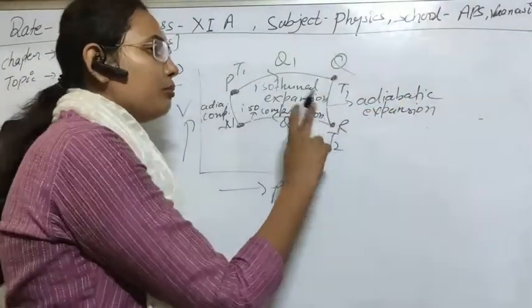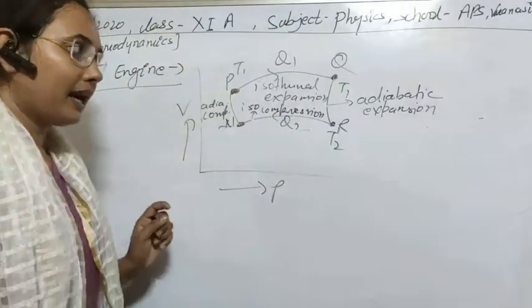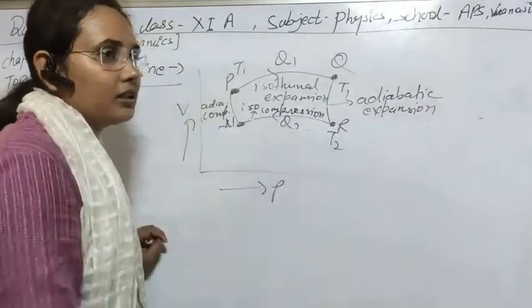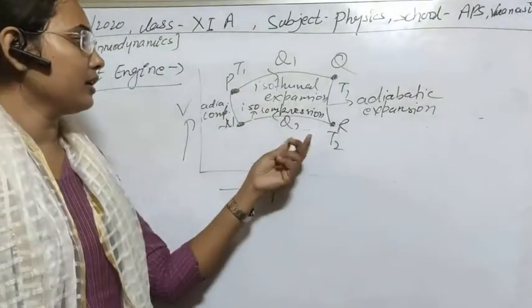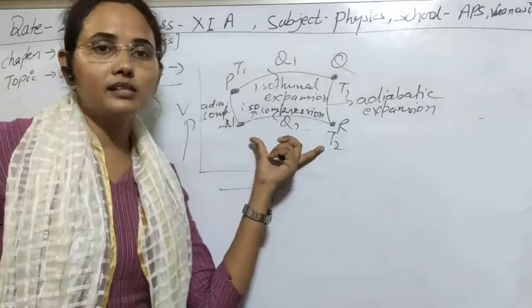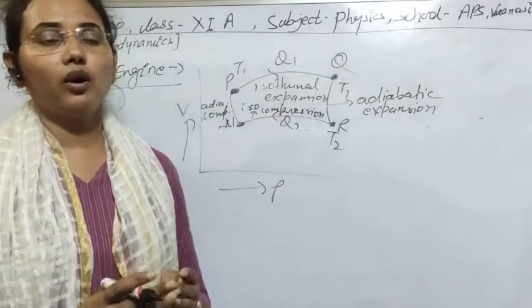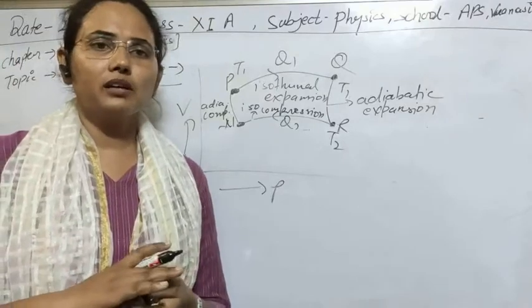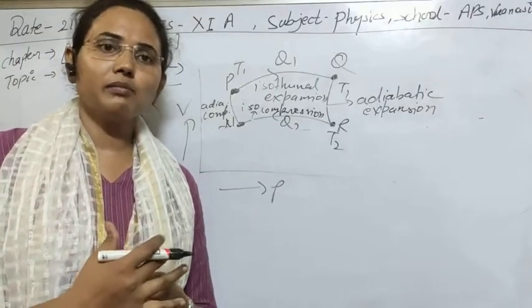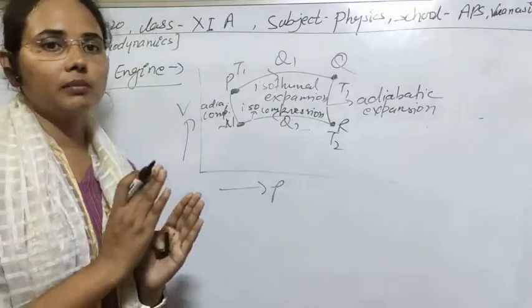Now again we have to put this working substance on the cold body or sink. During that process, if we put it on the cold body, there will not be any change in temperature, or simply you can say that it maintains its temperature at T2. Obviously, if you put it on any body which has some heat, it will try to bring equilibrium, thermal equilibrium.